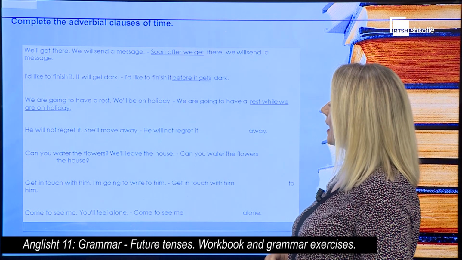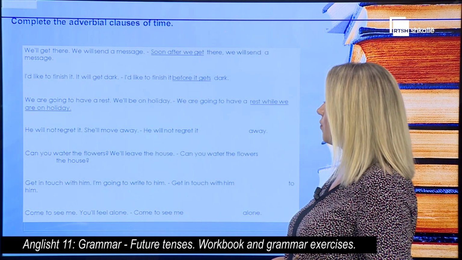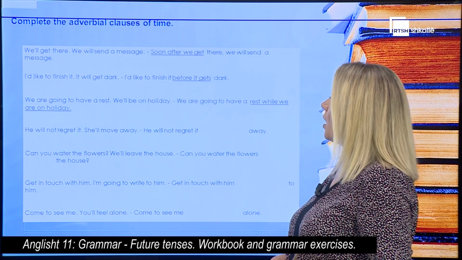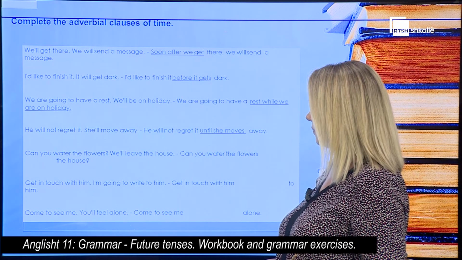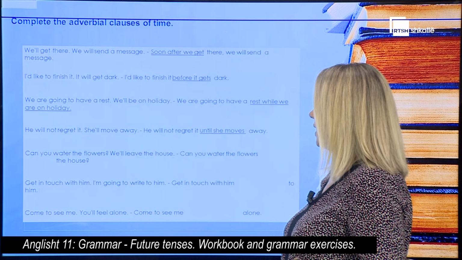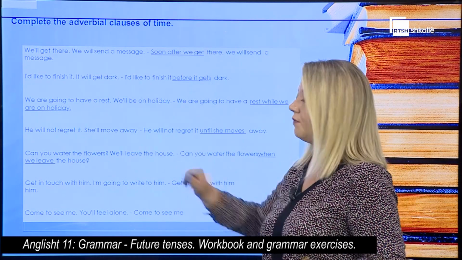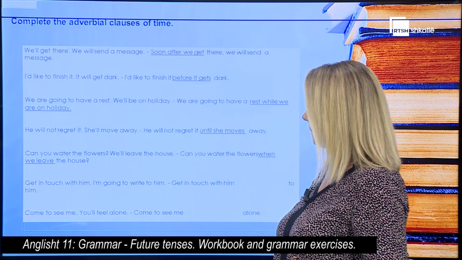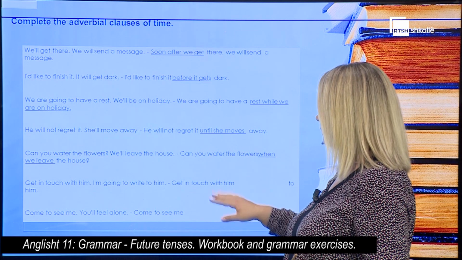Let's go on. Next sentence. He will not regret it. She'll move away. He will not regret it until she moves away. Can you water the flowers? We'll leave the house. Can you water the flowers when we leave the house? Get in touch with him. I'm going to write to him.